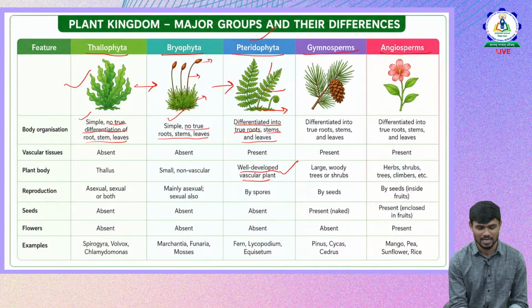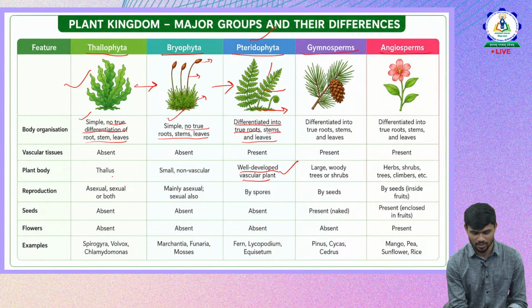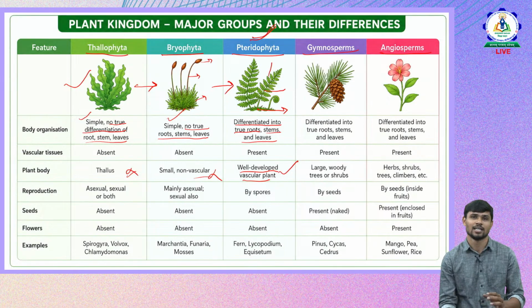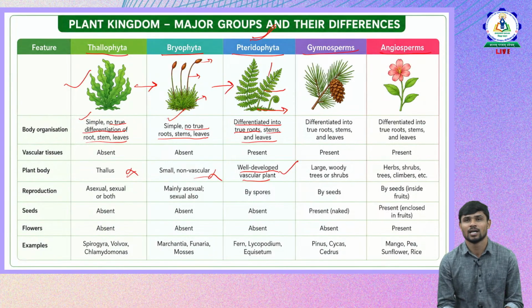transportation purpose, whereas in Thallophyta and Bryophyta there are no vascular bundles. There are no vascular bundles here. No vascular bundles here also. So this is the first plant type where you can see visible and differentiated parts of the plant, and also well developed vascular bundles for transportation purpose.